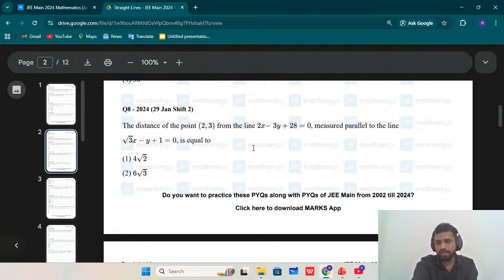As I said in the last class, PYQs are very important for preparing for any competitive exam. Almost 40 to 50% of the question paper will be modeled on PYQs only, so these are very important from the exam point of view.